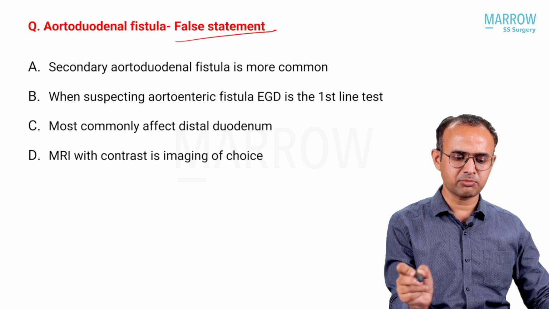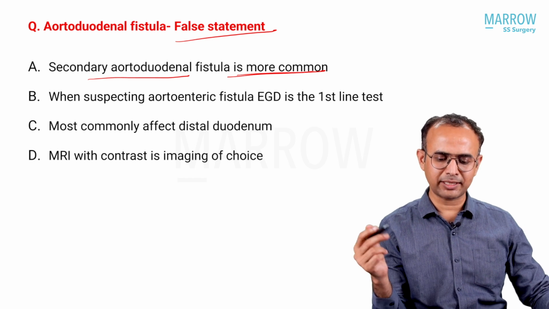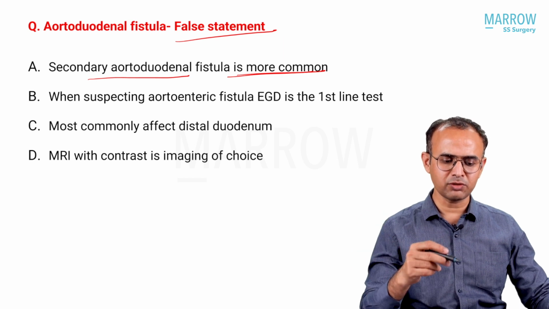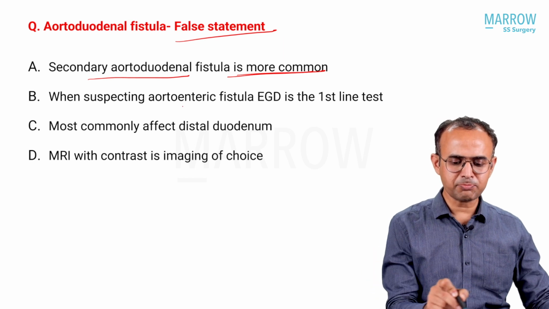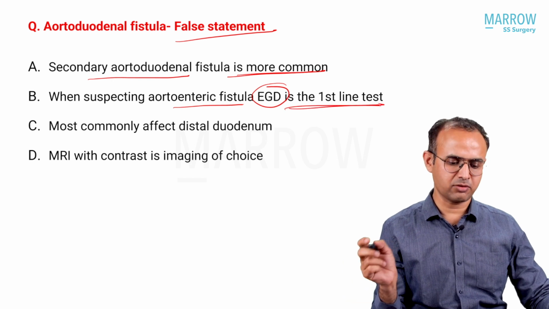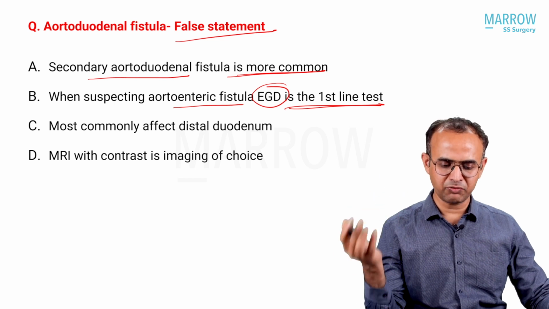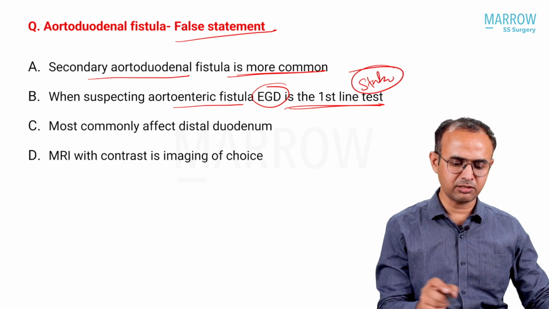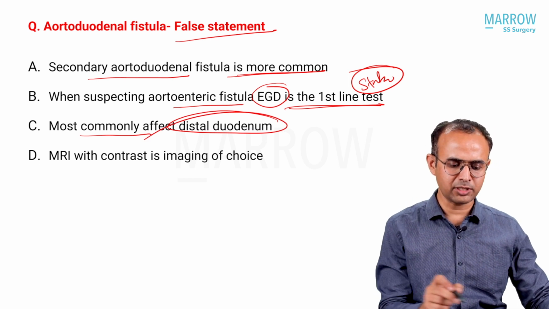Aortoduodenal fistula, false statement: secondary aortoduodenal fistulas are more common. Yeah, true. Primary fistula develops because of atherosclerosis, rather than post-surgical because of infection. A fistula between the aorta and duodenum is more common. When suspecting aortoenteric fistula, OGD is first line. Yeah, OGD scopy will detect where the bleeding has happened in a hemodynamically stable patient. It can be a first line. Most commonly affects the distal duodenum. Yeah, true. The third and fourth parts of the duodenum are most commonly affected.